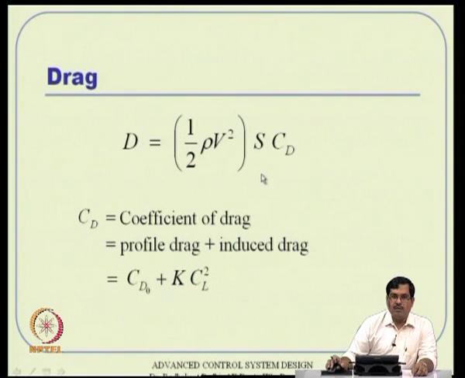Now, coming to the drag part of it, the drag is also given by a very close formula. Instead of CL, what you replace is CD. But also remember that CD is a function of CL in a quadratic way. So, CD is essentially CD0 plus K CL square, that means it varies in a quadratic manner. So, any amount of lift that you generate, this additional term keeps on building. And also remember, even if you do not generate any lift, even if CL is 0, still CD will be there. So, drag will invariably be there.